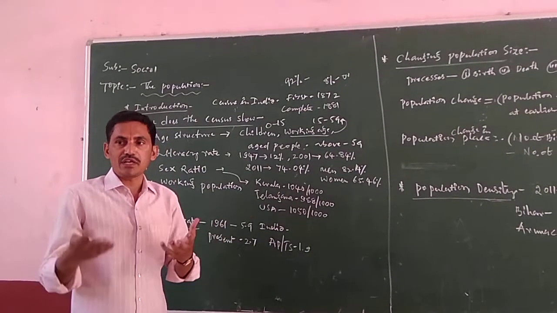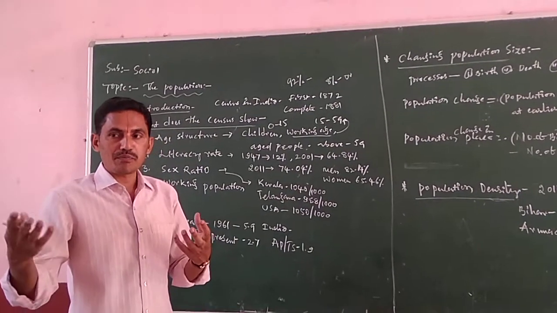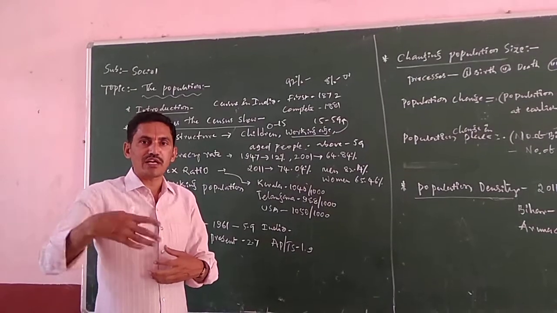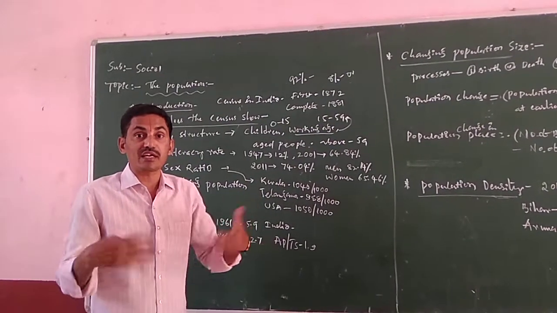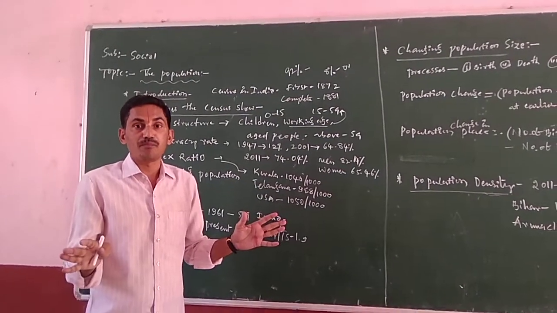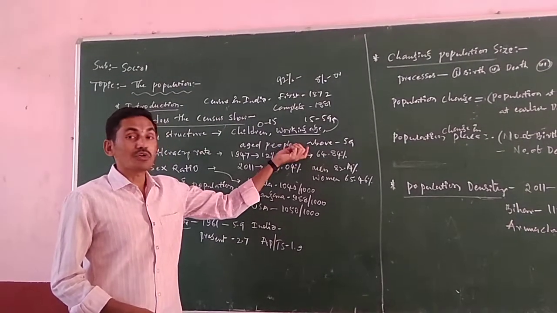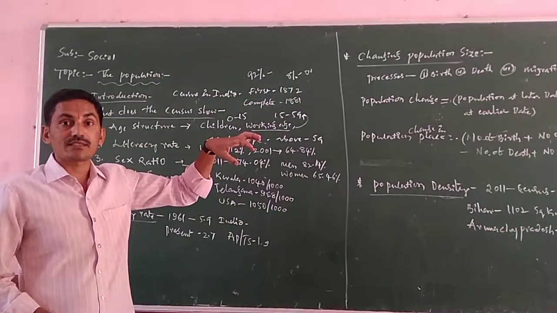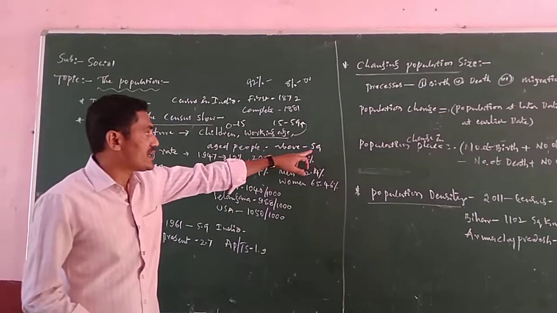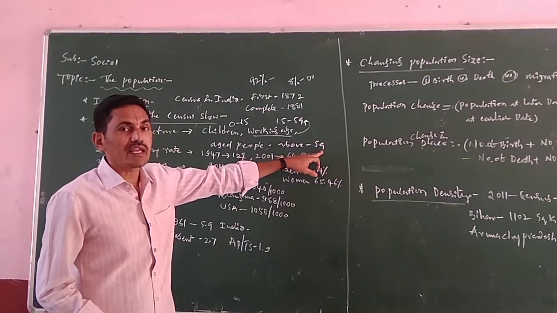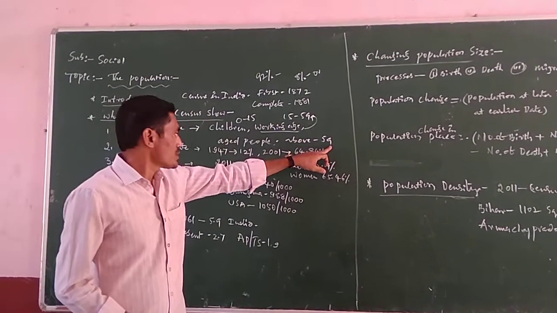Now you know this one. Actually, your parents and your grandparents are also continuing their work in agriculture, because in agriculture there is no retirement. Okay, now those who are engaged in organized sectors, the peoples will retire at the age of 59 years old. So this is one.